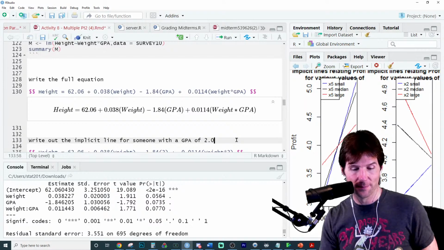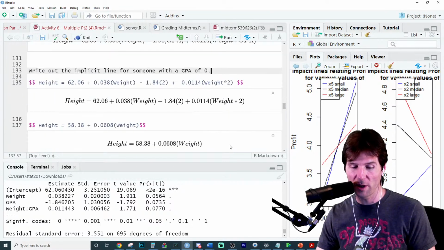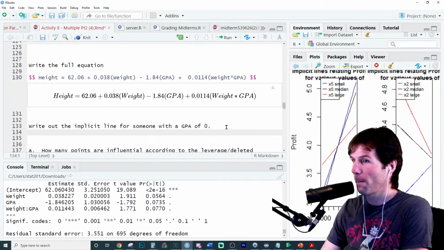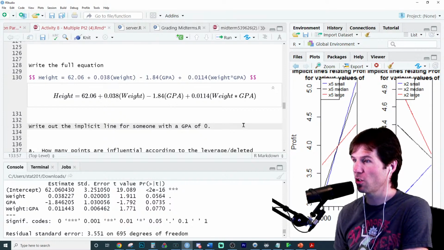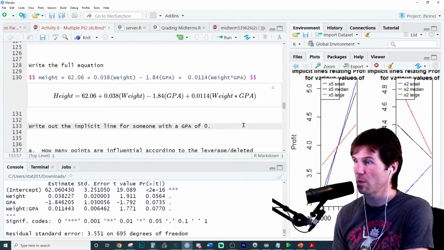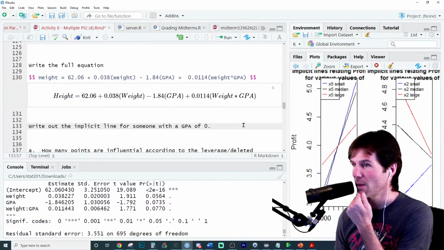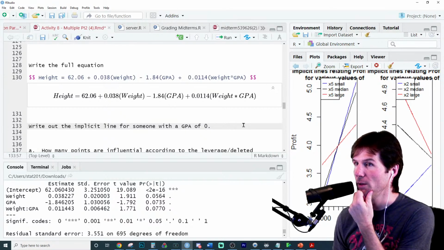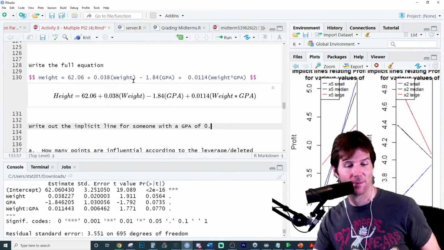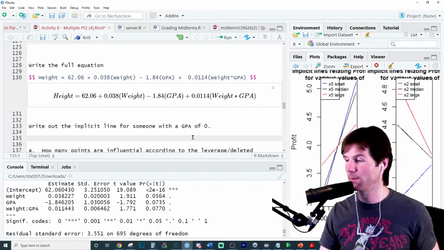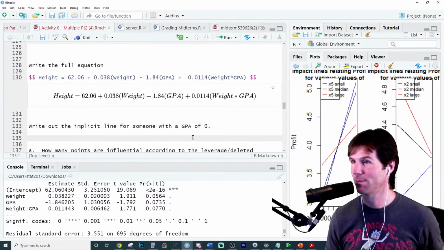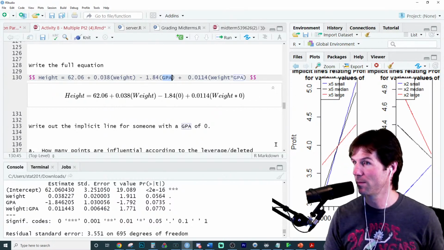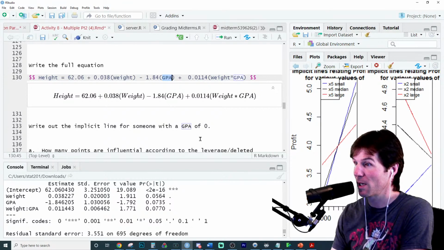Let's change the question right here. Whenever I put a question like that on the test, I'm like, oh, please know how to do this. Life will be really easy. Just think about what happens. Start plugging in numbers in your head: if I solve this out for someone with a GPA of 0, what would happen here? Well, that would go away. That would go away. Then the equation would just be this. Start plugging in values. Remember, multiplying by 0 does something.